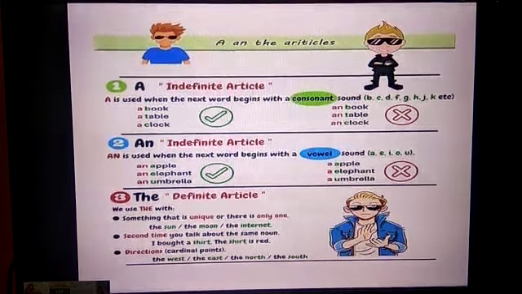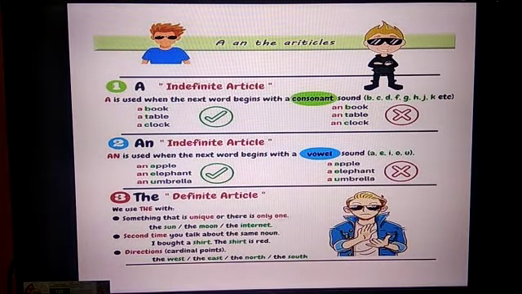Don't see the letters, see the sound, consonant sound. A book, b, a table, t, a clock, k. So when you get a consonant sound, you have to use the word a in front of it. An apple, an elephant, an umbrella. So you can see the difference there.